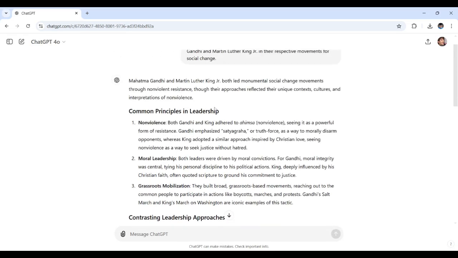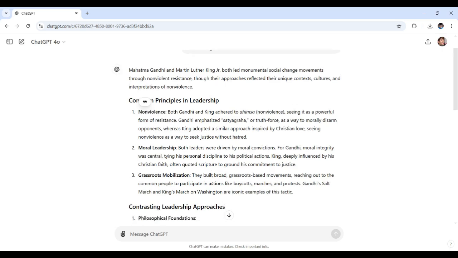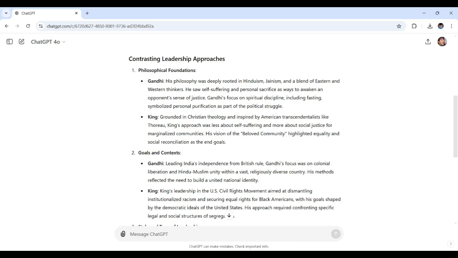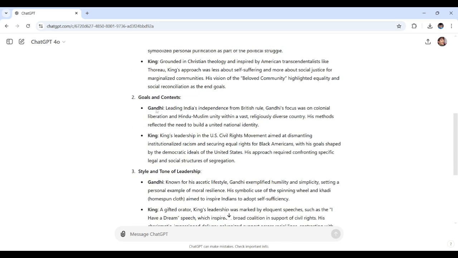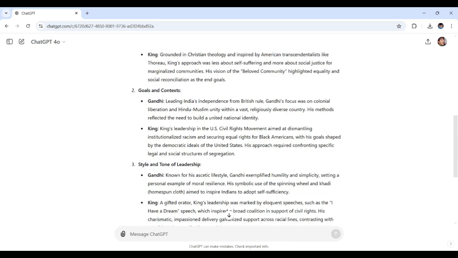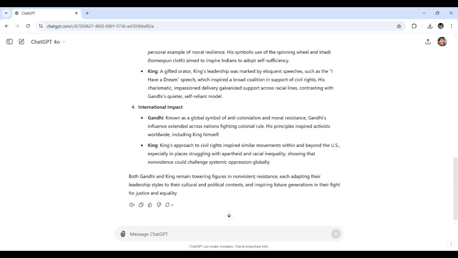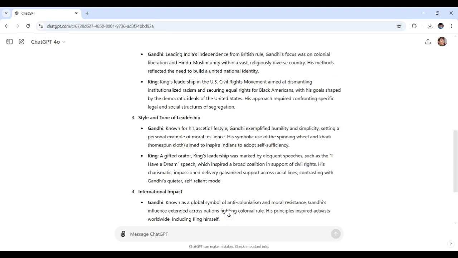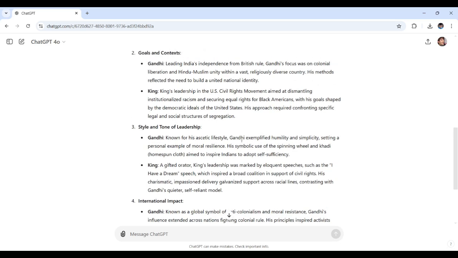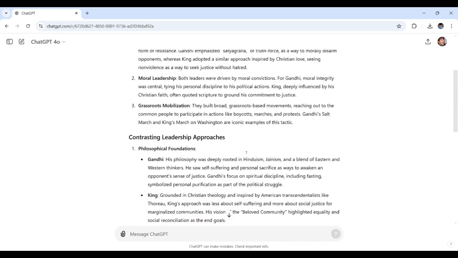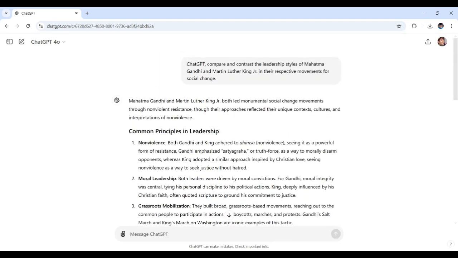See right here, let's scroll up. Nonviolence, moral leadership, grassroots mobilization. So each one right here, philosophical foundations, then goals and contexts, then style and tone of leadership, international impact. So yeah, using ChatGPT for comparisons like this can help you draw insightful connections across history, especially with historical figures like Gandhi and Martin Luther King Jr.